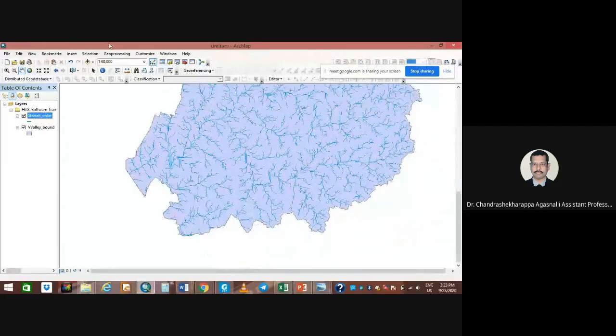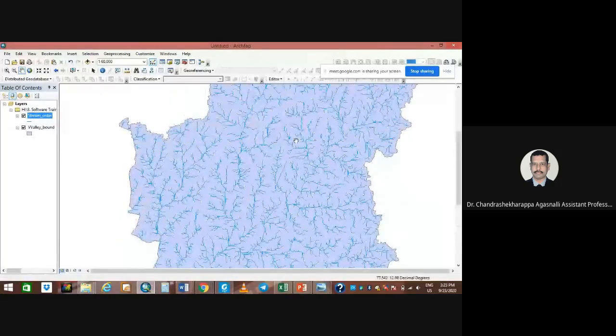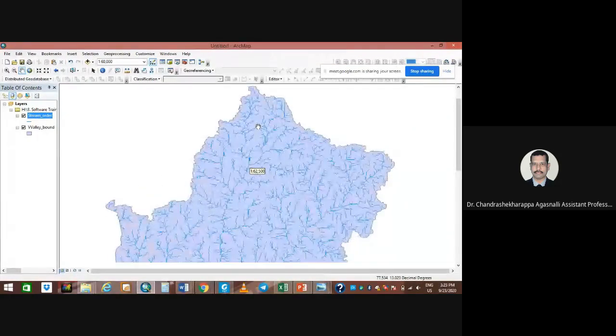Here you can see the different types of drainage patterns. Drainage is nothing but the streams, major streams, minor streams, the first order, second order streams, something like this. So here are the first order streams.